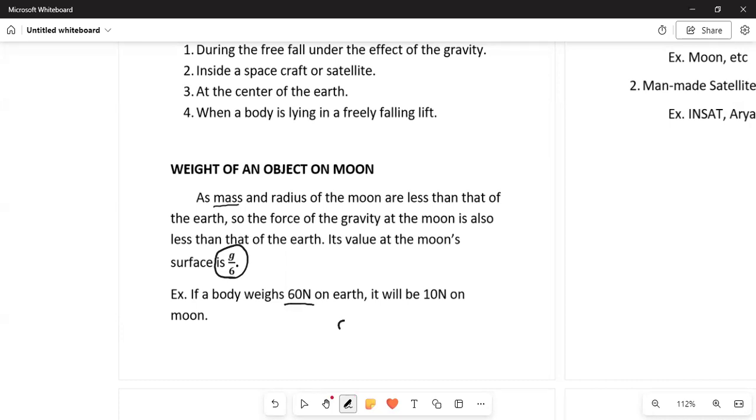See, the weight of the object was 60 initially on the surface of earth, and now it is 1 by 6 on the surface of the moon. So we'll multiply it by 1 upon 6.